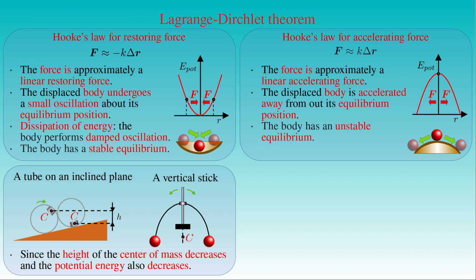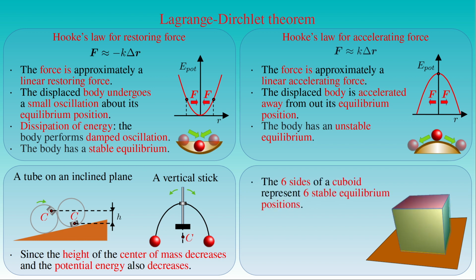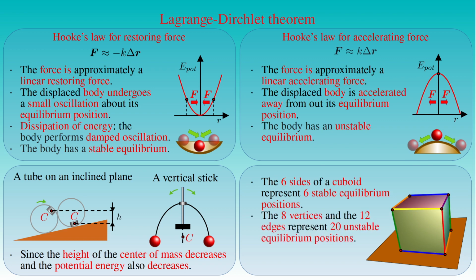In the discussion on the conditions for stable or unstable equilibrium of rigid bodies, we always talked about the local minimum or maximum of the potential energy. Indeed, in many cases rigid bodies can have more stable and unstable equilibrium positions depending on their shape and the distribution of their mass. For example, a homogeneous solid cuboid at rest on the horizontal surface of a table is in a stable equilibrium position. Since the solid body has 6 sides, it has 6 stable equilibrium positions as well. However, the cuboid can also be balanced on its 8 vertices and 12 edges, at least in principle, and these positions can be considered as 20 unstable equilibrium positions of the solid body.